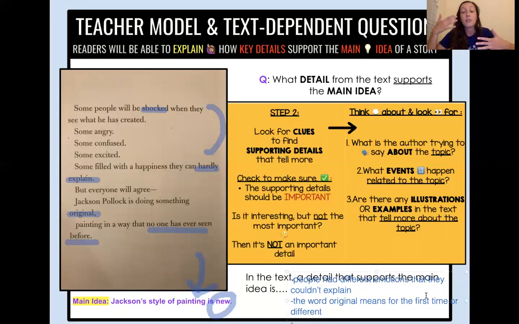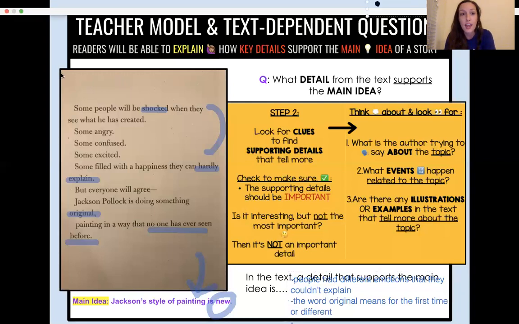Supporting details and main idea always go together. And that's why we practice these steps. Now let's look at another example in the next video.